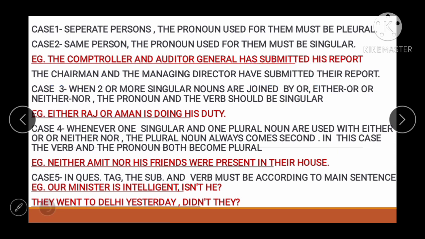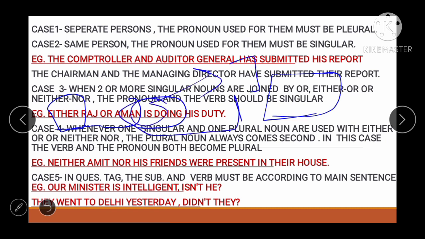When two or more singular nouns are joined by or, either or, neither nor, the pronoun and the verb should be singular. Whenever two or more singular nouns are joined by or, either or, neither nor, the pronoun will always be singular. Let's see an example. Either Raj or Raman, see, there are two nouns. Either Raj or Raman is doing his duty. So we will use is, right?